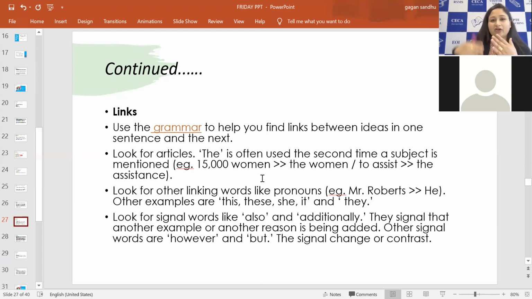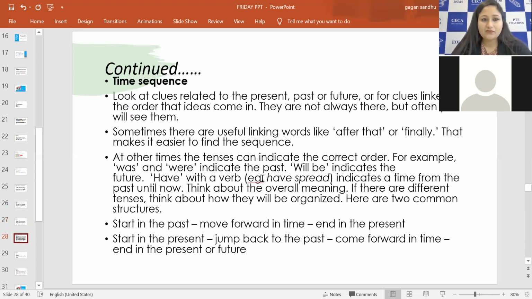That means after adding all the positive details, I'm giving something contradictory, or after adding all the negative consequences, I'm saying something positive out of the situation. So this is how you can decide on the possible sequence by looking at the signal words, linking words, and any grammar clues. They'll help you decide the right order.